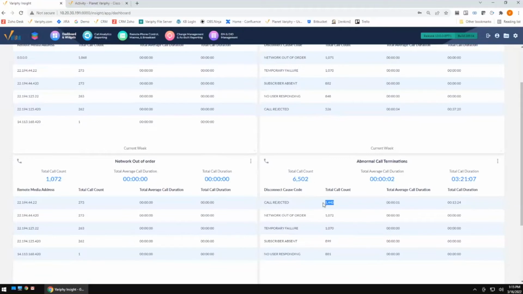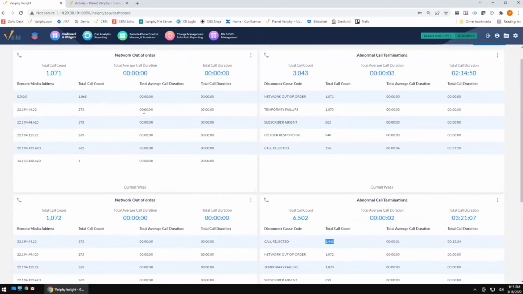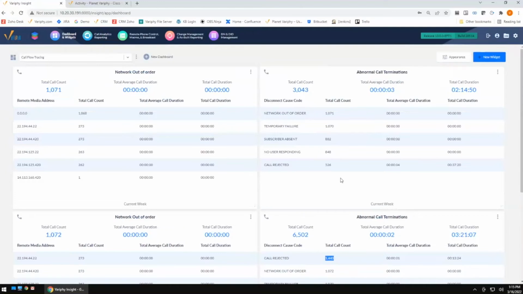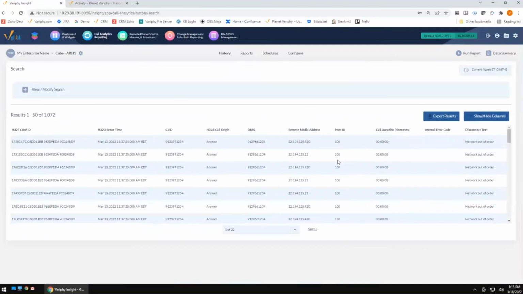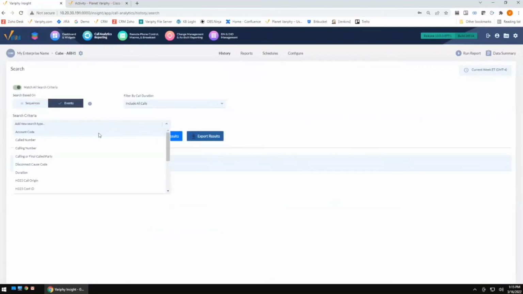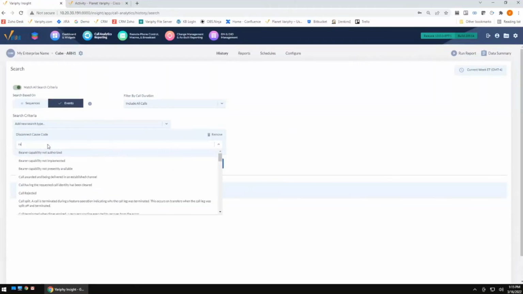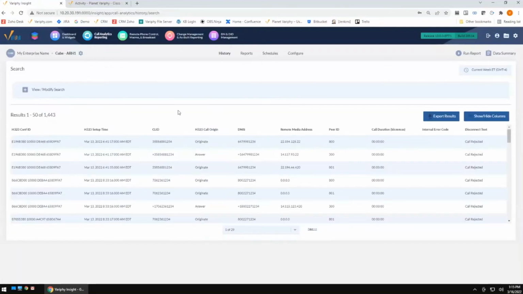So if we take a look at the data here, we see 526, we see 1443. Now I'm going to pop over to reporting and I can show you a really good example of why we're seeing that difference here. So we're going to pop over to our reporting and we're going to look at our call rejected. So we're going to view our events. Oh, I'm already viewing events. So what we see here are all of the call rejected events.